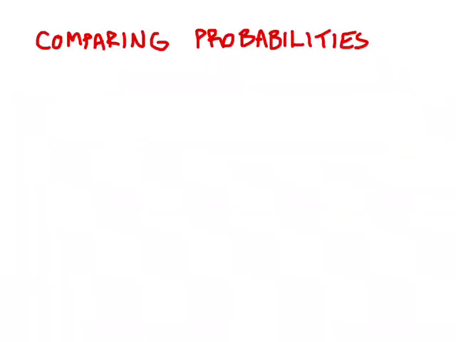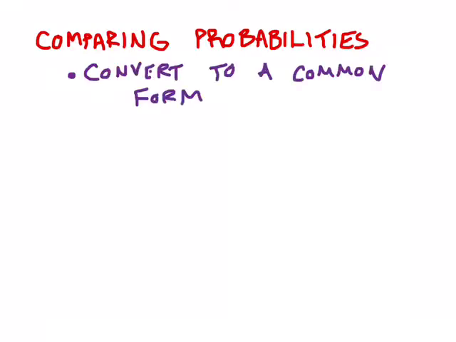Finally, for today, we want to be able to compare probabilities, which is basically just being able to say which is more likely to happen, which is less likely to happen. Or, if you just want to think about the numbers, which is the smaller number, which is the bigger number. The big thing we need to do when comparing probabilities is make sure that they're in a common form. So if we have one fraction and one decimal, we want to convert them to a common form. It's really hard to compare probabilities that are in different forms.